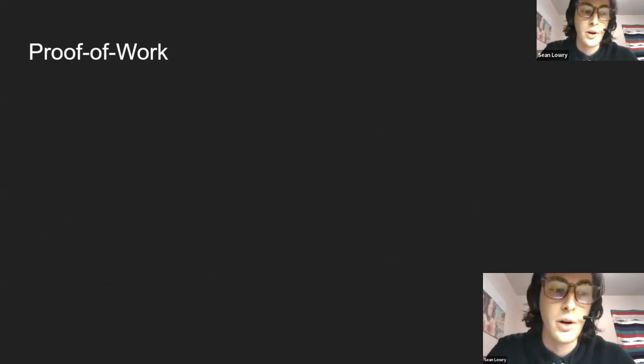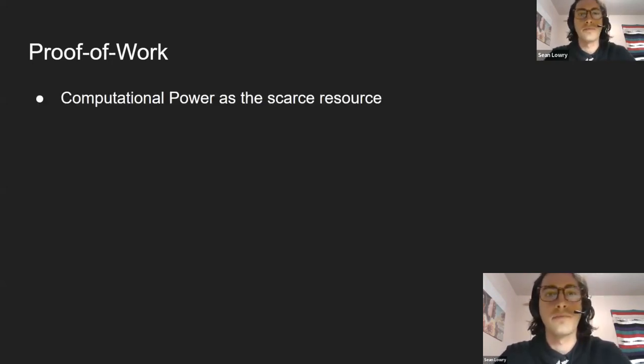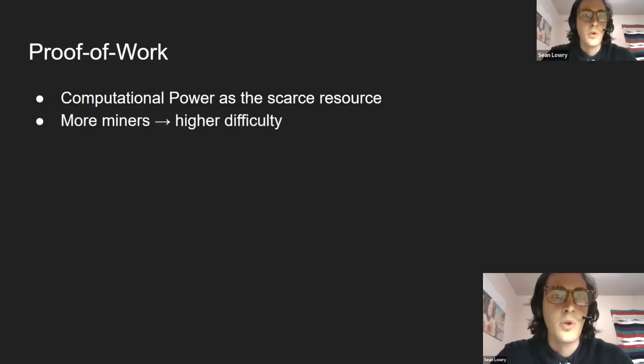The consensus mechanism is called proof of work. I just explained how that consensus mechanism works. It uses computational power as the scarce resource. That's kind of how Bitcoin gets its value almost. And the more miners you add to the network, the higher the difficulty goes, because the difficulty is dynamic. It will adjust to the point where the blockchain will release a block almost every 10 minutes.